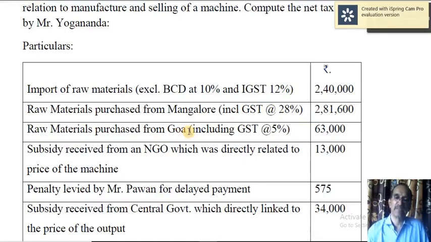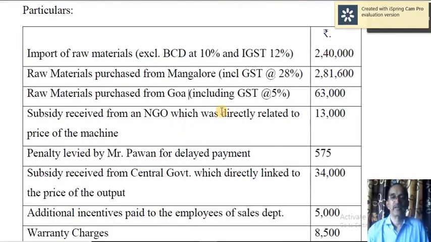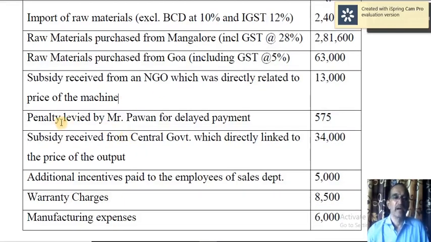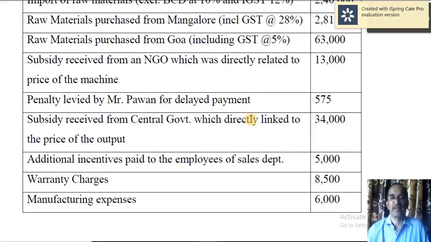Raw materials purchased from Goa, including GST. Even here, that's what you have to do. From 63,000, you have to deduct GST. So how to calculate? 63,000 into 5 by 105, 100 plus 5. Subsidy received from an NGO which was directly related to price of the machine. This should be included. Penalty levied by Mr. Pavan for delayed payment. This should be utilized later on while calculating transaction value.